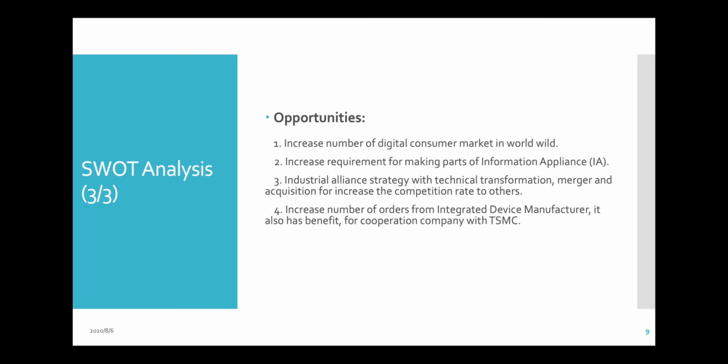Maybe upstream or downstream industries will give production to TSMC, which also makes benefit to each other. So also an increased number of orders for integrated device manufacturers. Through the collaboration with TSMC, TSMC provides the technology to make their chips with better quality. It also gives benefit to each other.